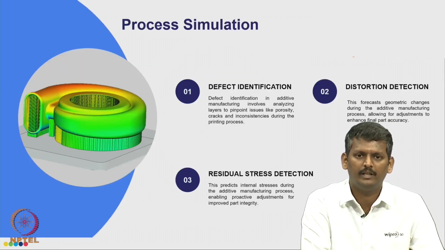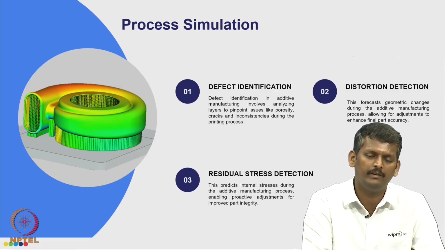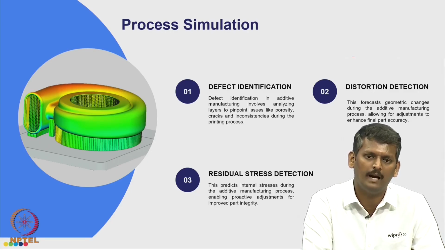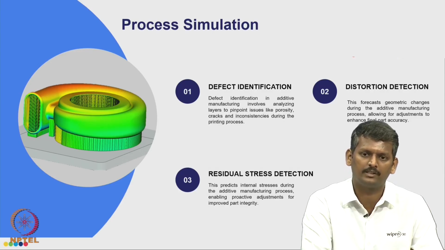After which we have seen process simulation. Here we have considered three main aspects, that is defect identification, because even before getting the part printed we do a process simulation and identify the defects which will happen during the printing stage, so that we are able to make some changes in the design or in the process parameters. And then we have seen distortion detection and also residual stress detection.